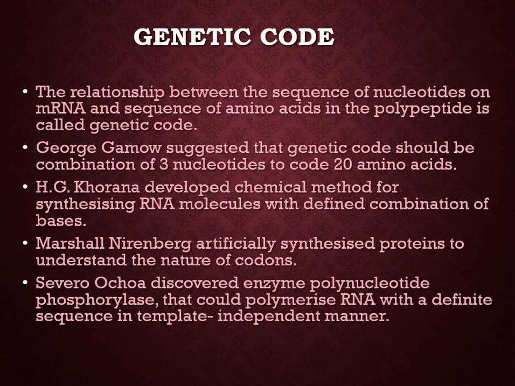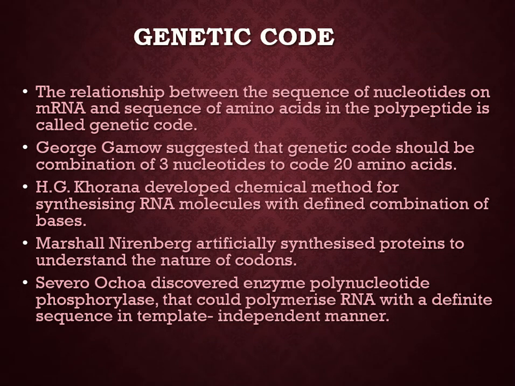Now next is genetic code. Now what is genetic code? Genetic code refers to the relationship between the sequence of nucleotides on messenger RNA and the sequence of amino acids in the polypeptide. It was George Gamow who suggested that the code must be made up of 3 bases in order to code for the 20 different amino acids with only 4 bases. This would generate 64 triplet codons.